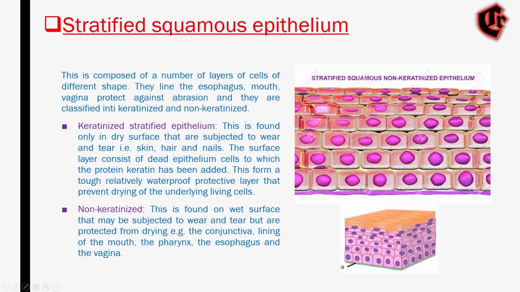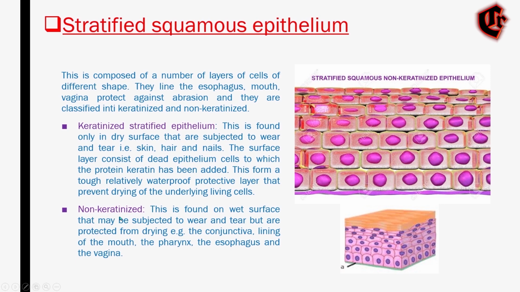So this is a keratinized and this is a non-keratinized. So what are keratinized? These keratinized stratified epithelium are found only in dry surfaces like the hair, nails and skin, and they are an important part of the epidermis, that is the external skin. These cells are specially structured to be waterproof, that is to not allow the water to pass, and also it will reduce evaporation from the underlying tissue. This is all about keratinized stratified epithelium.